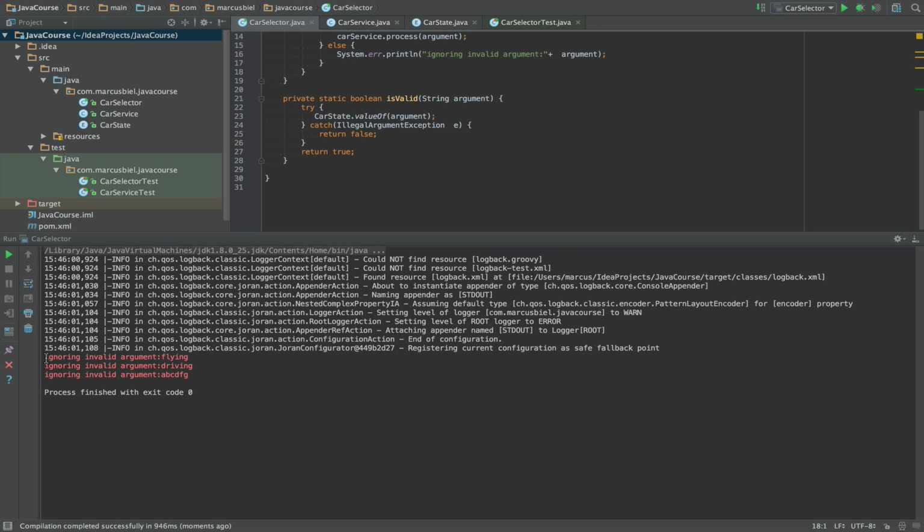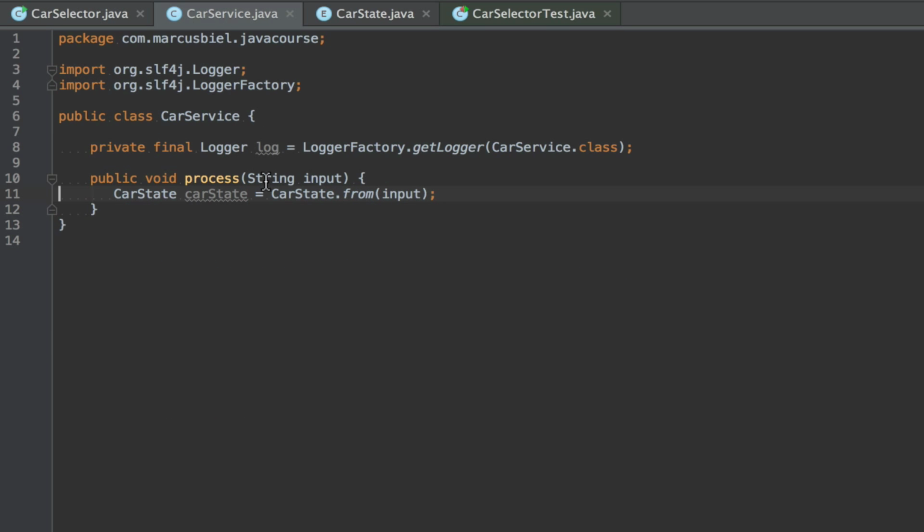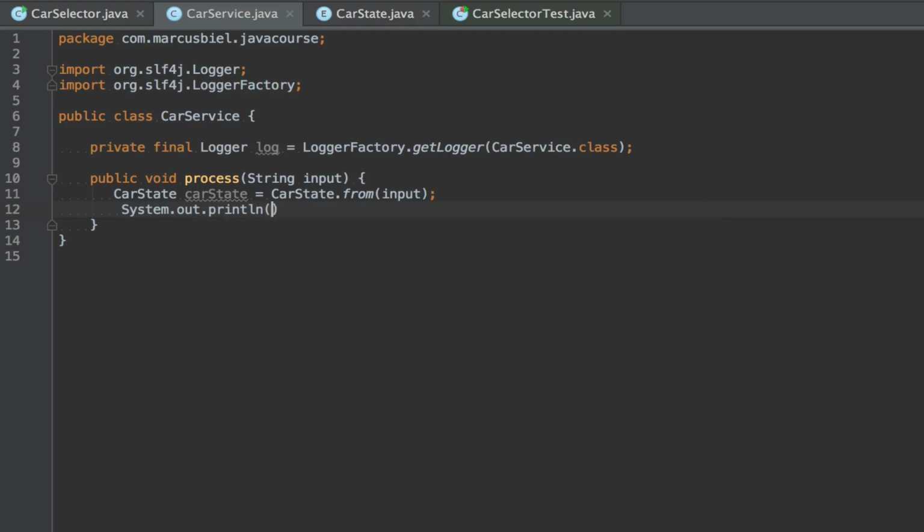Okay, now it works. See, ignoring invalid argument flying, ignoring invalid argument driving, ignoring invalid argument A, B, C, D, E, F, G. And the valid argument was processed. It just didn't do anything, which of course we can change. Here we could say System.out.println.